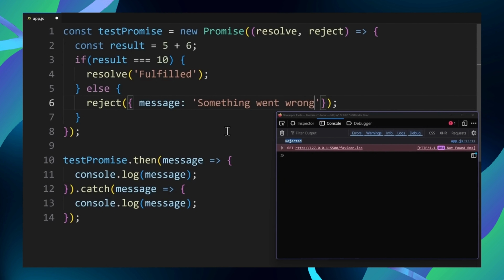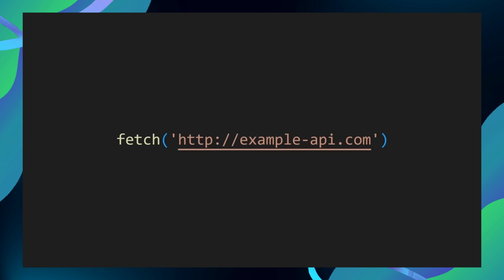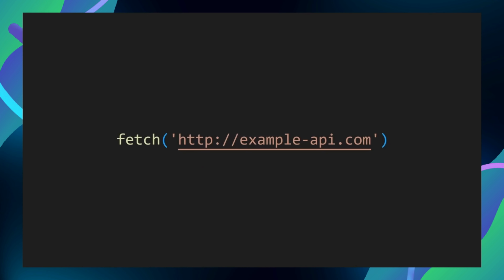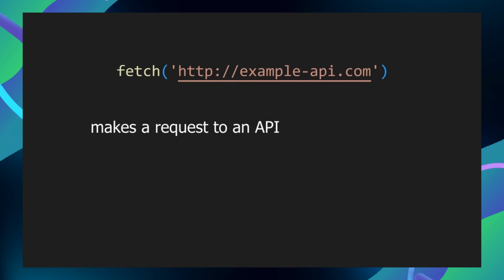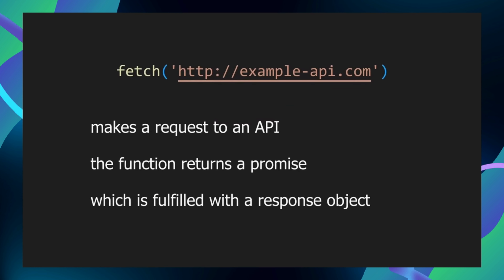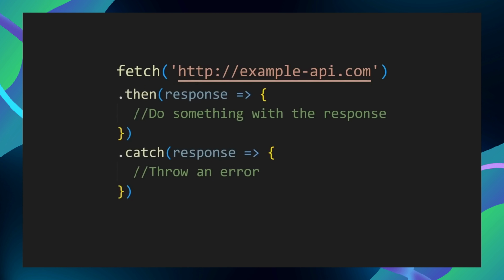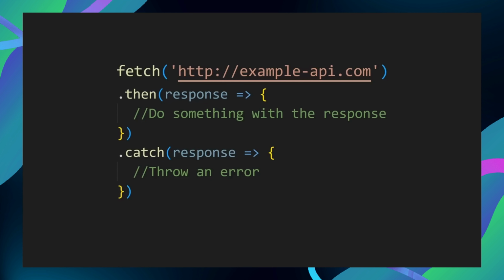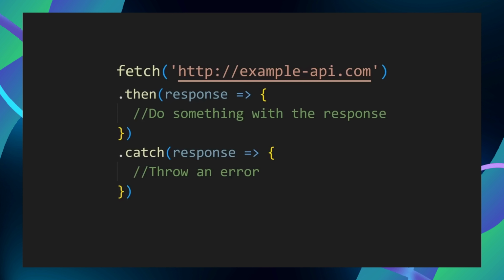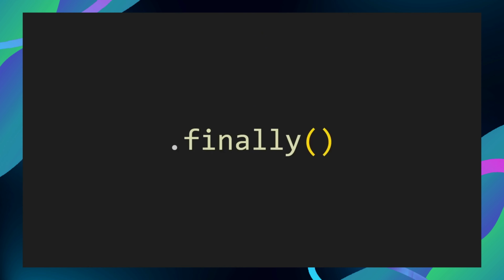Now, even though our current example isn't truly asynchronous, it's perfect to understand the syntax. You can imagine whenever we do an asynchronous operation, like calling fetch, then something very similar will happen behind the scenes. This fetch call will make a request to an API. The function returns a promise, which is fulfilled with a response object representing the server's response. So, on that promise, we can do the same thing as before. We use then and catch to do something if it was successful or not. Then runs when the promise is fulfilled, and catch runs if it is rejected. There's also finally. This runs no matter what, no matter if the promise succeeded or failed.